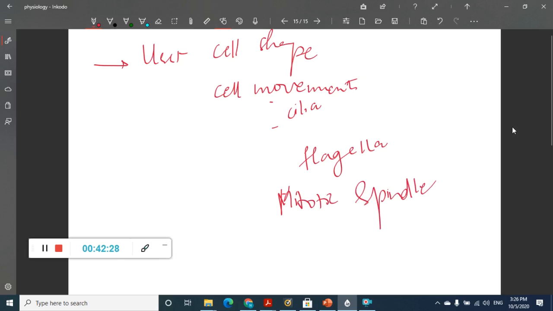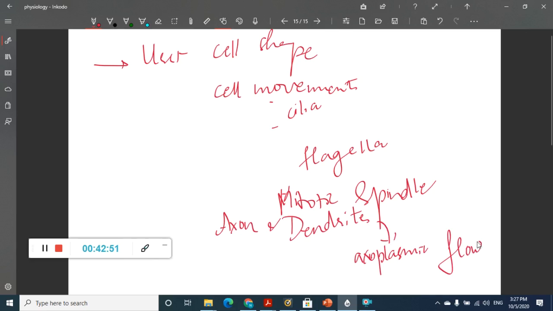Even in the mitotic spindle, the major component is these microtubules. These microtubules are also present in cilia, flagella. It is present in cilia, flagella, and also in axons and dendrites. In axons and dendrites, it helps in axoplasmic flow also. So these are the important things about the microtubules.